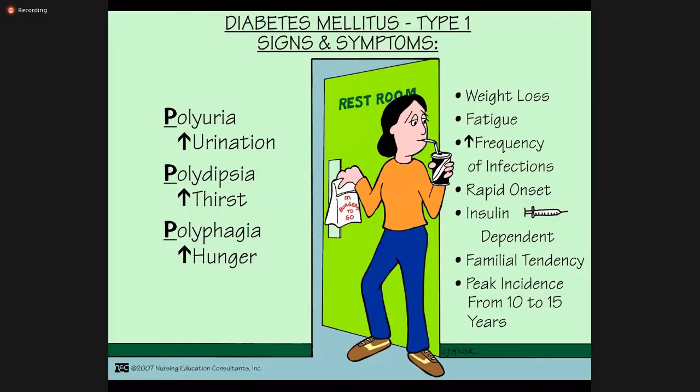So in type 1, what are the signs and symptoms? Polyuria, right? Polydipsia, that is increased thirst. Polyphagia, increased hunger. Weight loss, fatigue, increased frequency of infection, right? Rapid onset, insulin dependent, right? Familial tendency, peak incidence from 10 to 15 years, right?